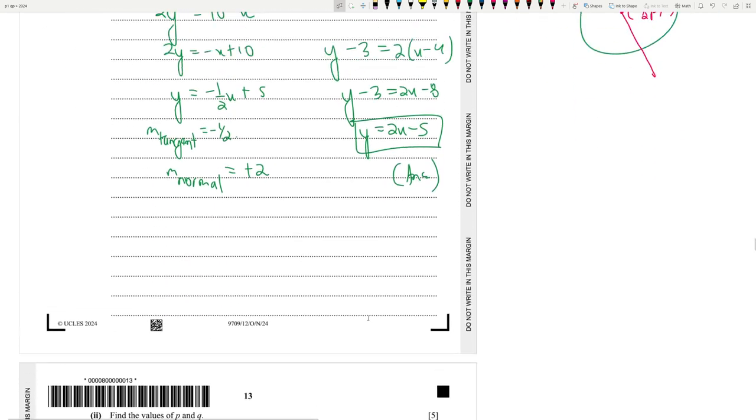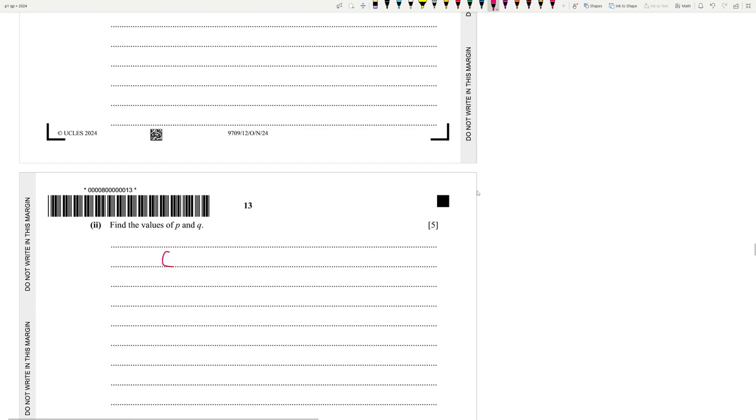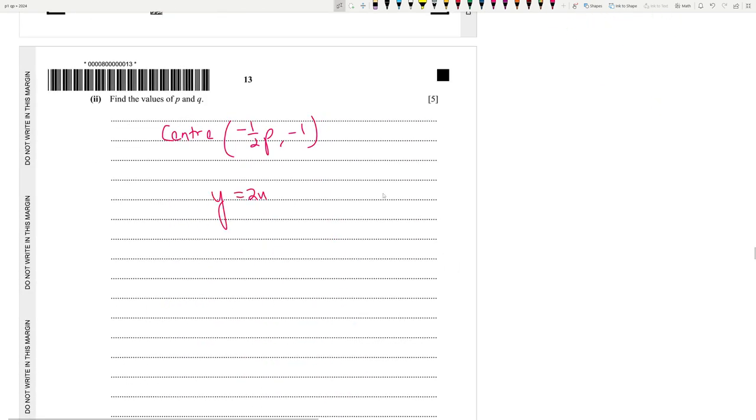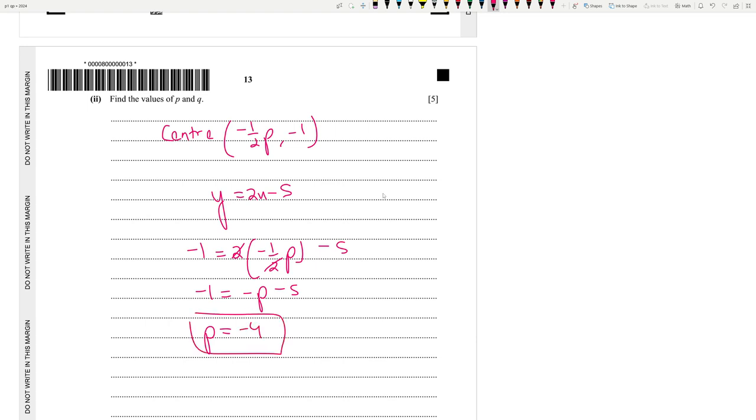Okay, so what we can do is, we know the coordinates of the center, minus half p, minus 1, and we know the equation of the normal as well, y is equal to 2x minus 5. So we know that this will be satisfied by this equation, 2 into minus half p, minus 5. So minus 1 is equal to minus p minus 5, or p is equal to minus 5 plus 1, which is minus 4. So we got p is equal to minus 4. Very straightforward. We just input it into the normal.